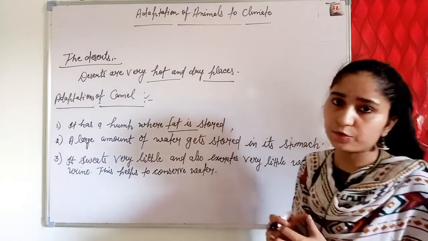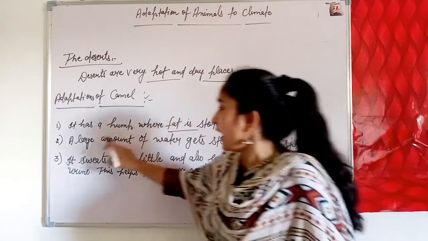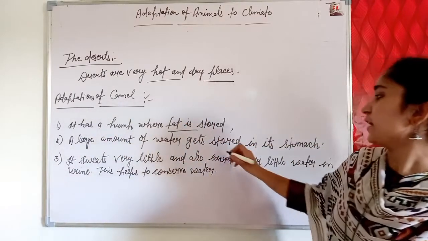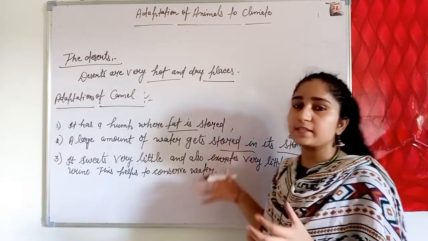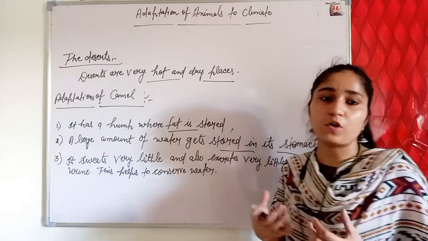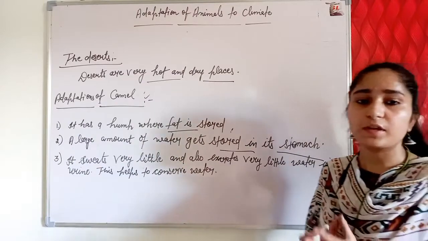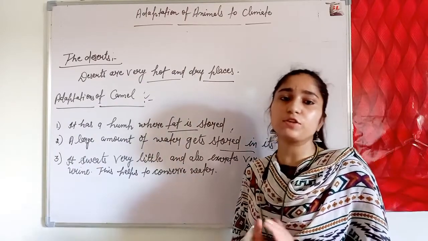The camel uses this fat as food in case it faces scarcity of food. Next, a large amount of water gets stored in its stomach, because in the desert region water is not available in large amounts and there is always a scarcity of water.